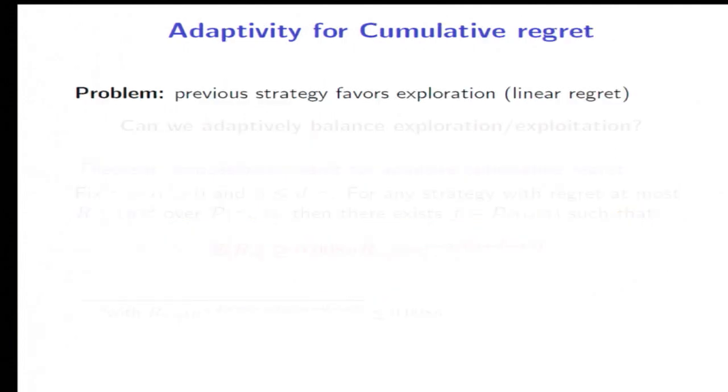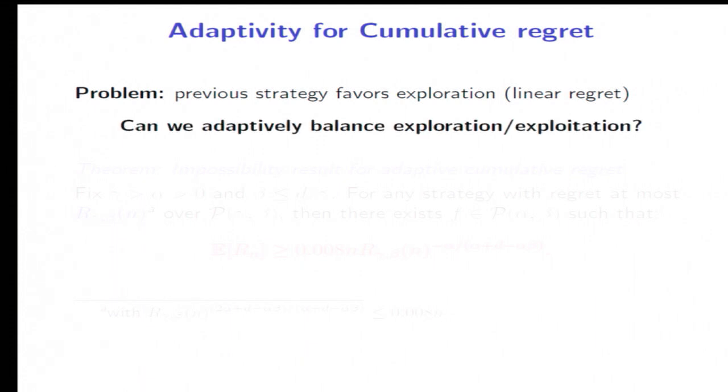But the problem we have with this strategy is that it doesn't translate at all to the cumulative regret problem. What happens is that this previous strategy trades off a lot of exploitation in favor of exploration. More precisely, we can show rather quickly that this has linear regret, because whenever I run my strategy that requires alpha as a parameter with an alpha that's too small or way too large, I cannot say anything about the cumulative regret that I accumulate, and so it doesn't work.